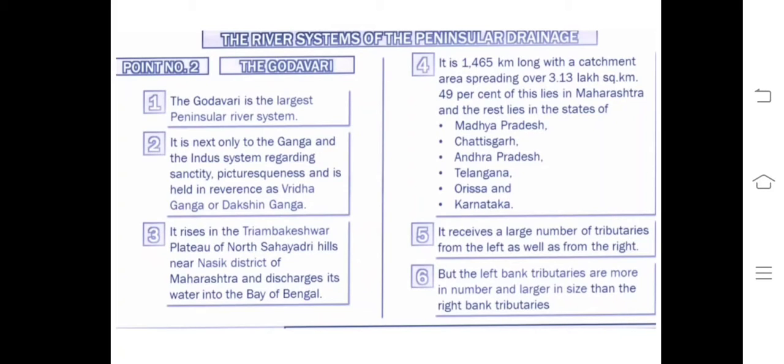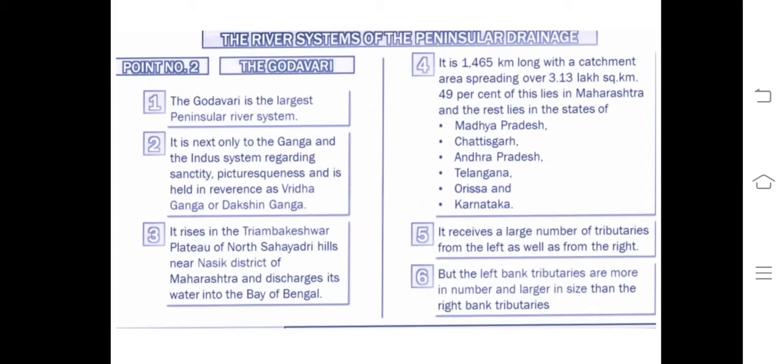Godavari is the largest peninsular river system. It is the Dakshin Ganga also, you know. It is next only to the Ganga and Indus regarding sanctity. The way it forms the pictures, the way it forms many structures, that's why it is called Briddha Ganga. Why Briddha Ganga? It is older than the Ganga. It is a river system of peninsular India. It is older than the Himalayan system. It is Briddha Ganga, or Dakshin Ganga.